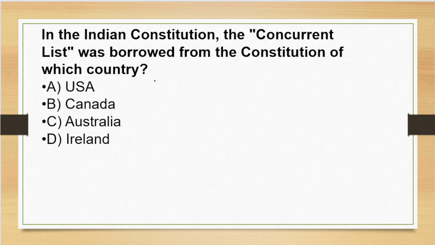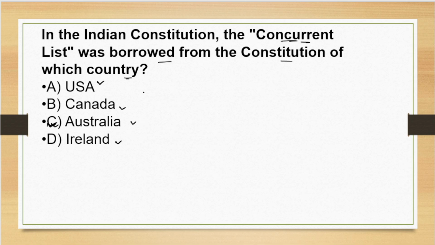Very important. In the Constitution, the concurrent list was borrowed from the Constitution of which country? The concurrent list was borrowed from which country? The options here are USA, Canada, Australia or Ireland? The correct answer of this question will be option C, Australia. We have borrowed the concurrent list from the Australian constitution, right?